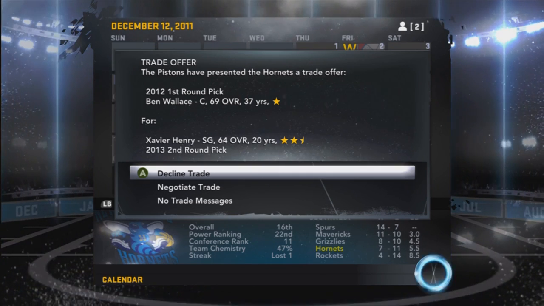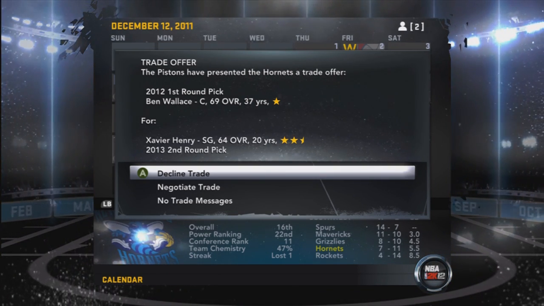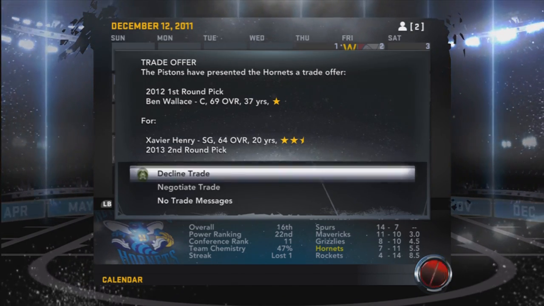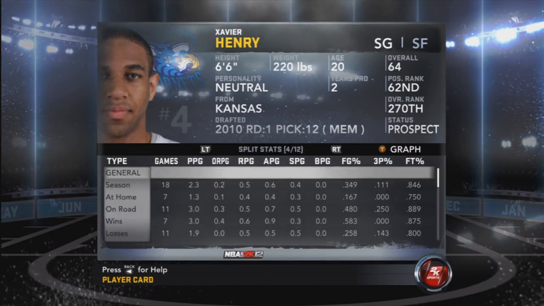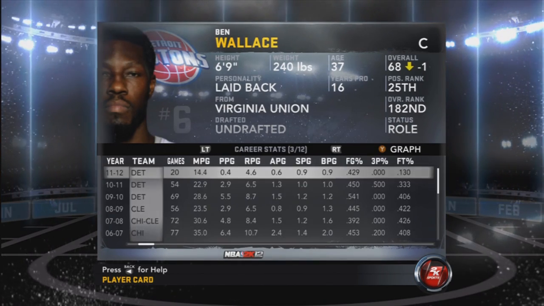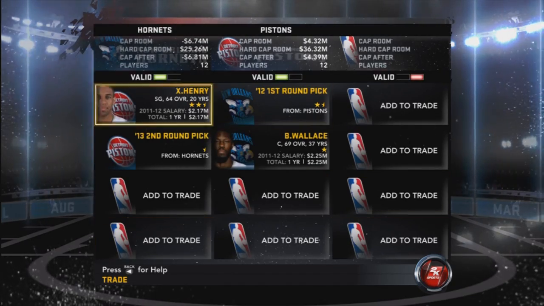A first-round pick and Ben Wallace for Xavier Henry and a second-round pick. It's very tempting, because I'm not too good with Xavier Henry. All I gotta do is increase him. He's got really good potential. Ben Wallace is a beast, and then I can use him as my backup if I decide to trade Okafor, but Ben Wallace is going to retire after the year. But we get a first round draft pick.